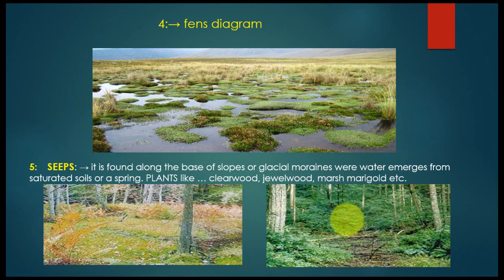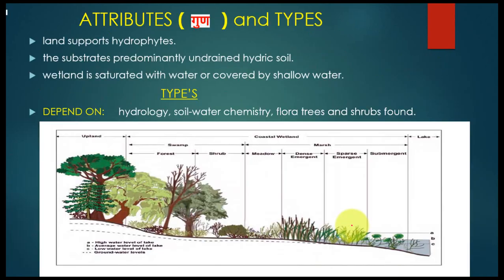Also in this picture it is formed at the base of slopes, where the water and land interact and a distinct type of vegetation emerges.